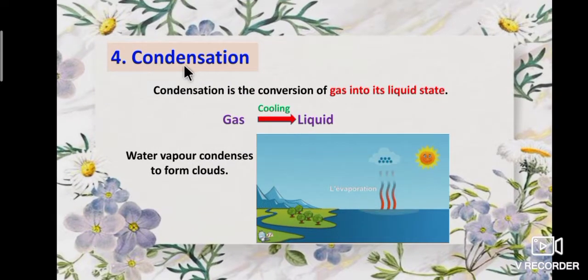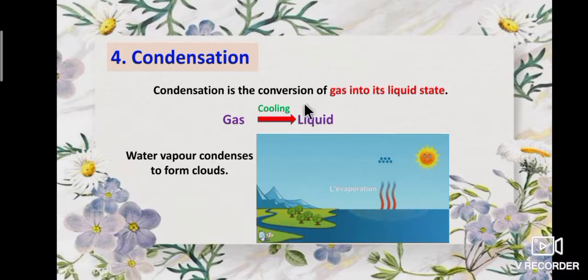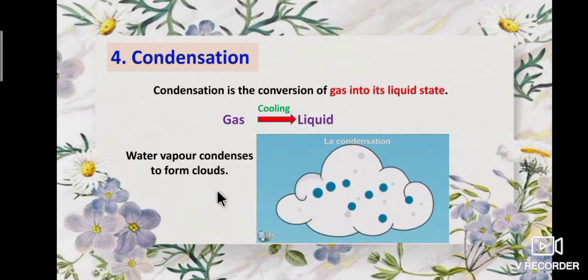Fourth process, condensation. Condensation is the conversion of gas into its liquid state. On cooling, gas is converted into liquid. This process is called condensation. For example, water vapor condenses to form clouds. It is the main process in the water cycle.